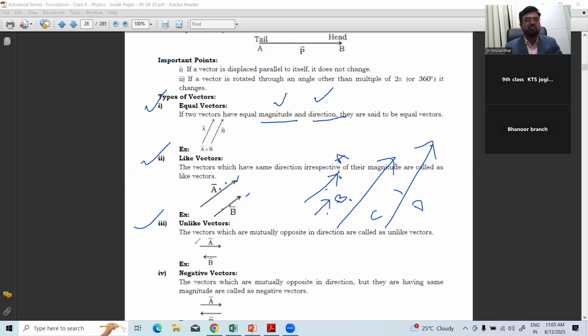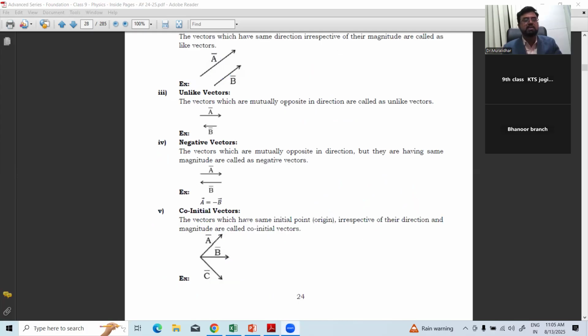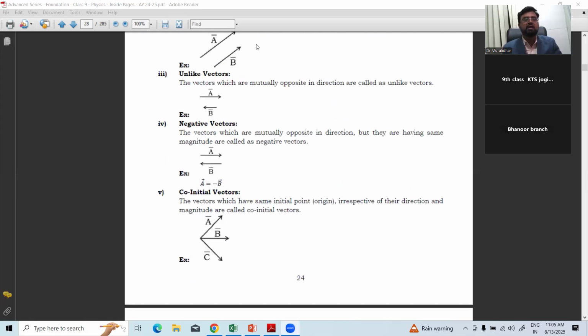Next, the vectors which are mutually opposite in direction are called unlike vectors. See here, A is going this side, B is going this side. They are called unlike vectors.